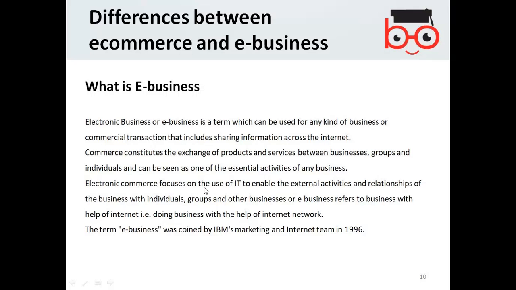Electronic commerce focuses on the use of IT to enable the external activities and relationships of business with individuals, groups, and others. E-business refers to business with the help of the internet. The term e-business was coined by IBM's marketing and internet team in 1996. So e-business is basically business using the internet in general. E-commerce is the involvement of transactions using electronics. Now let us relate those in the next slides.